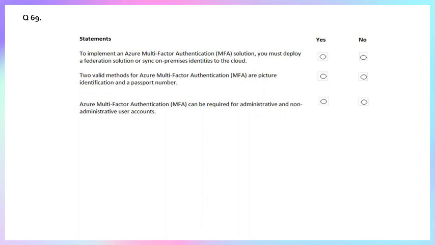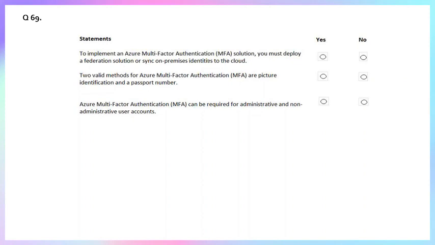Once you try to log in, you will get a code in your authenticator app, and there you have to enter the same number that you see on the screen. If you enter the same number, then you are a valid user. Otherwise, you are not a valid user. So the statement was false. No passport number, no picture identification is required. Right.